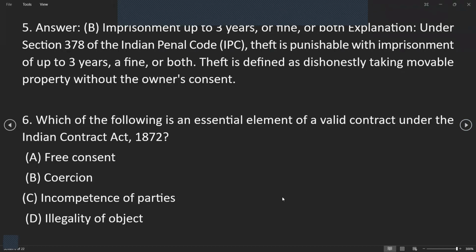Now let's start with our sixth question. Which of the following is an essential element of a valid contract under the Indian Contract Act of 1872? The options are free consent, coercion, incompetence of parties, or illegality of the object. Let's see the answer.